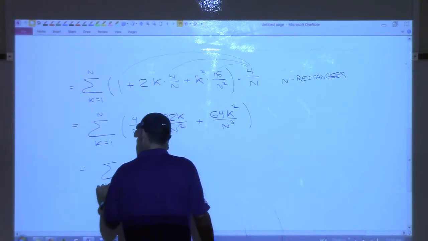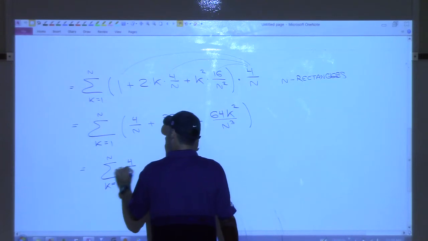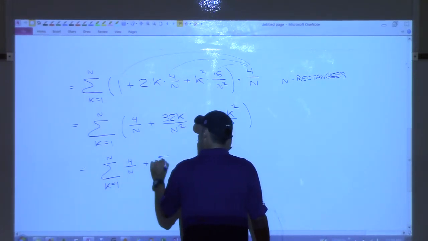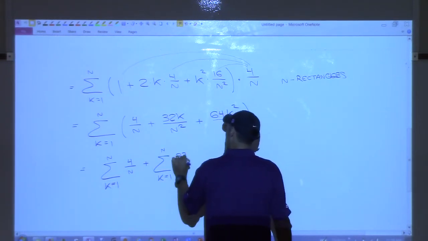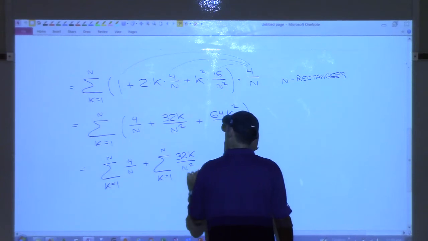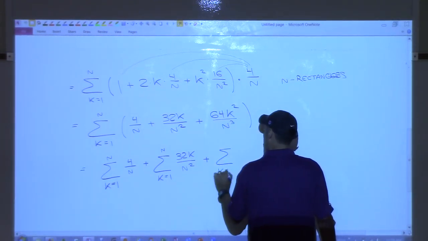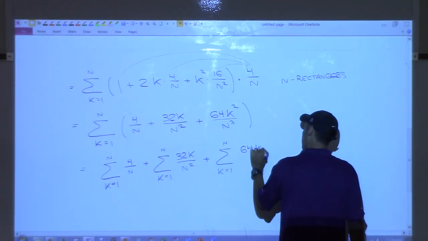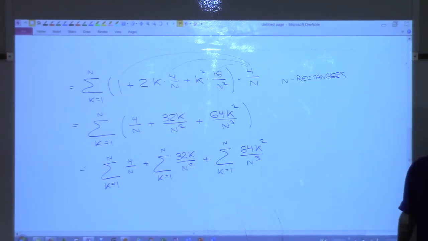Sum k equals 1 to n of 4 over n plus sum k equals 1 to n of 32k over n squared, and then plus sum k equals 1 to n of 64k squared over n cubed. That's a property that allows me to split it up into 3 sums, right?